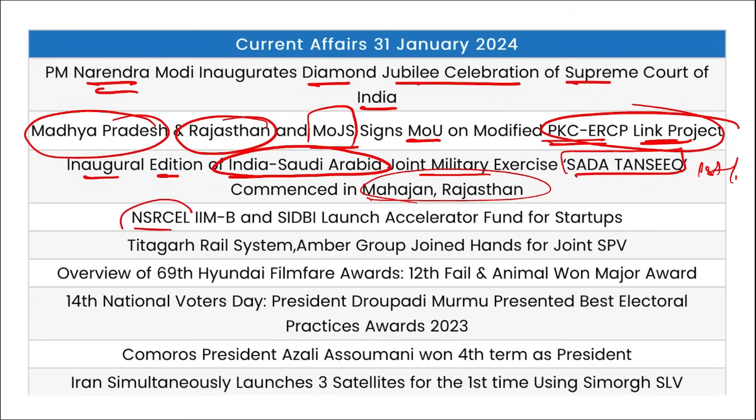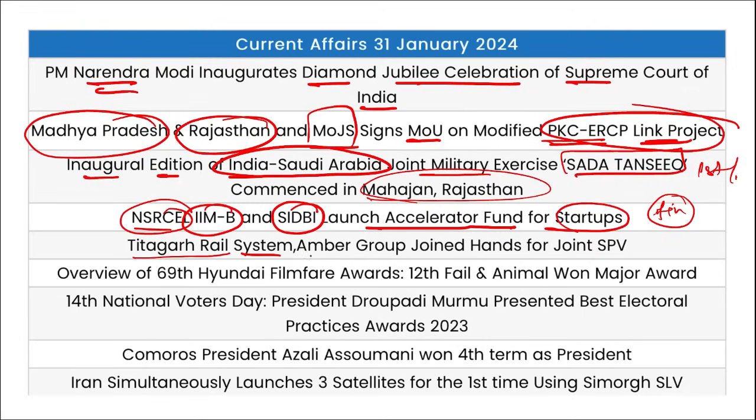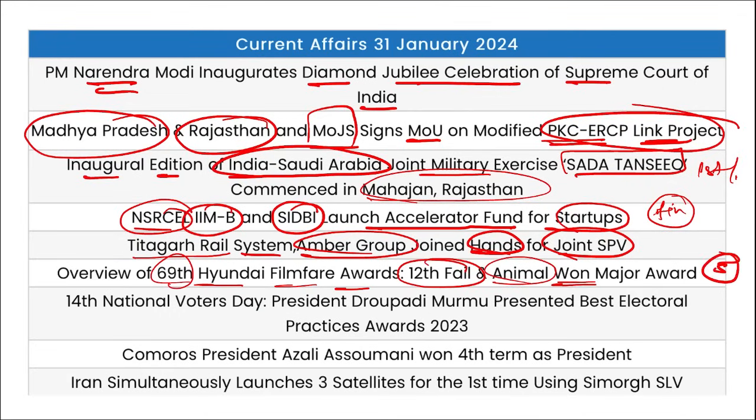Then NRCEL, IIM Bangalore and SIDBI have launched an accelerator fund for startups, so that they will be funding seed rounds for the financing of technology startups. Then Titagarh Rail Systems and Amber Group have joined hands for a special purpose vehicle. The 69th Hyundai Filmfare Awards were held. 12th Fail and Animal have won the major awards, 5 each. Best film and best director go to 12th Fail.